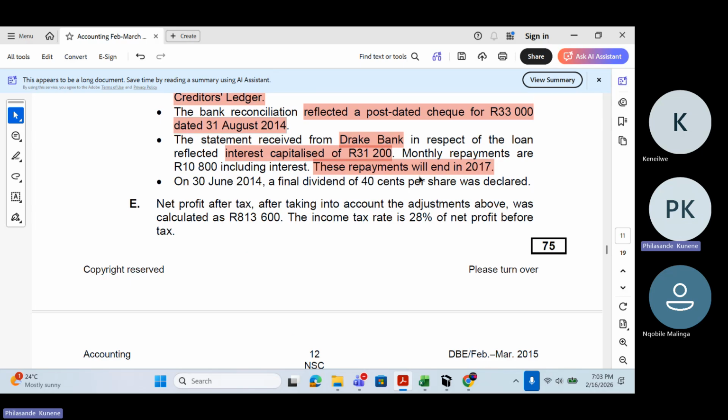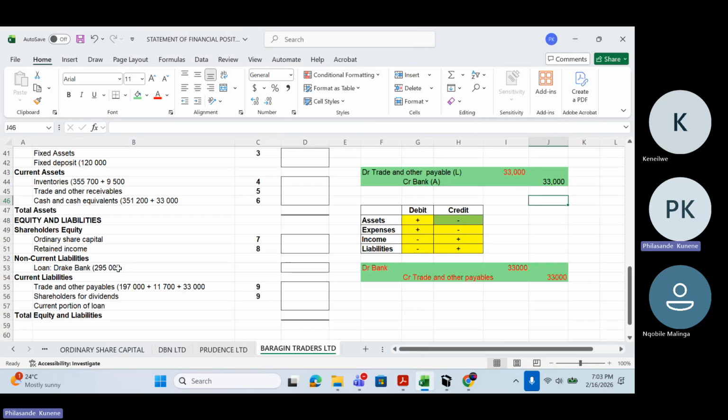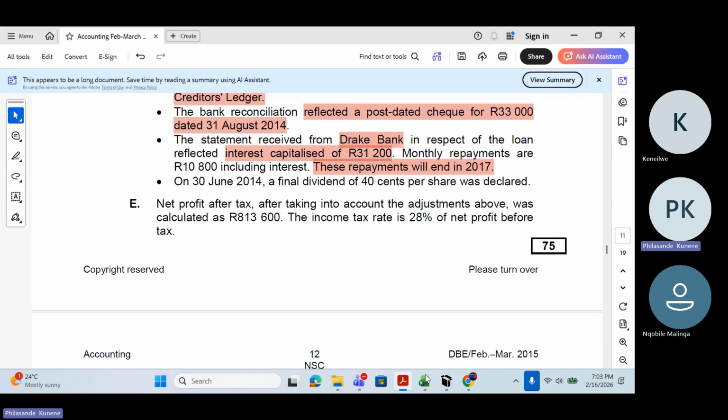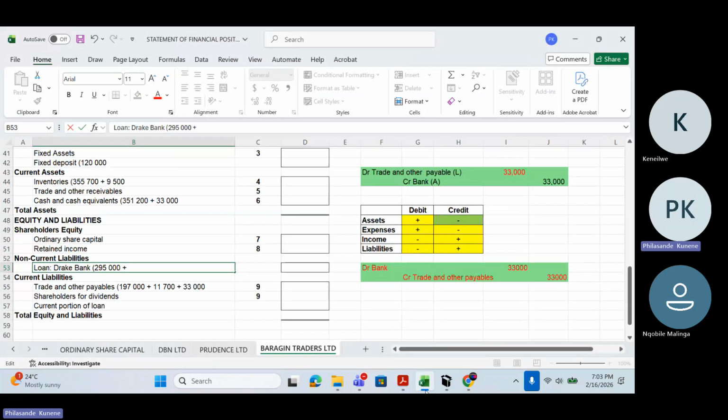I need to go and add it there as my interest. So I have 295,000 rands there, plus my interest of 31,200 rands. I'm going to add it on my loan.